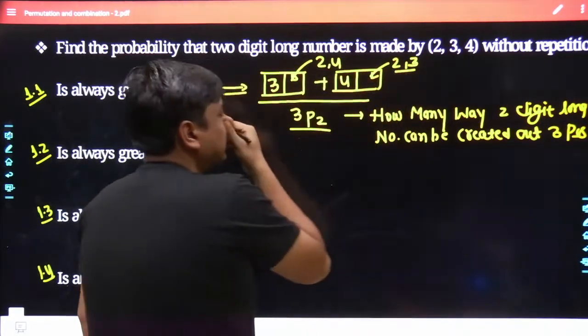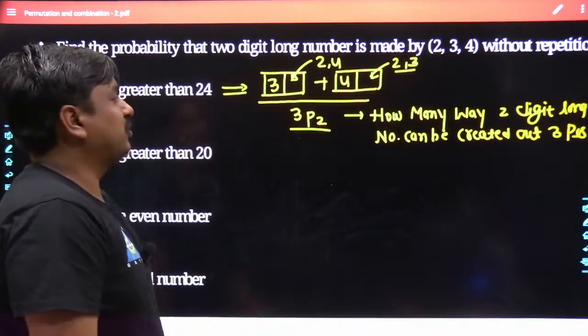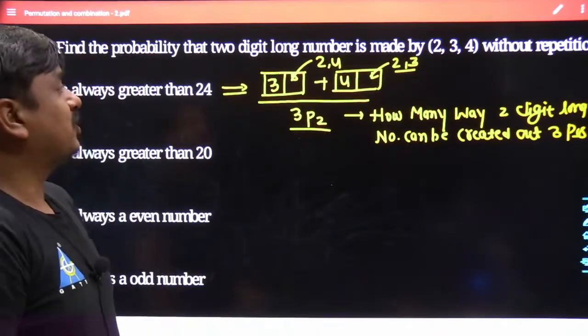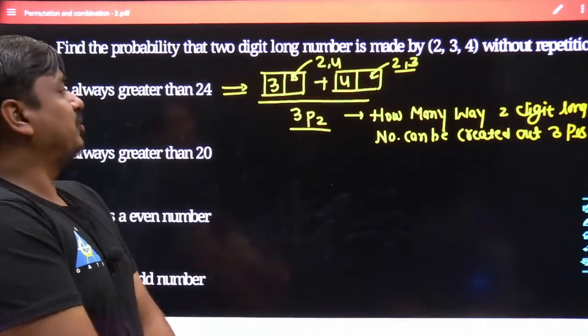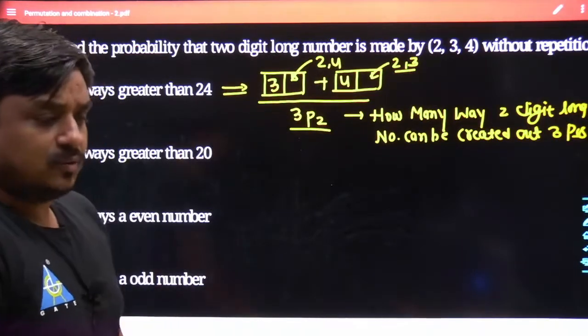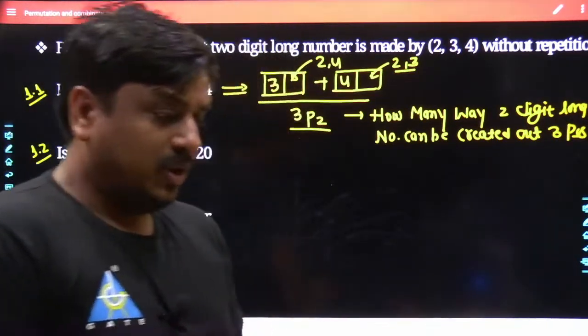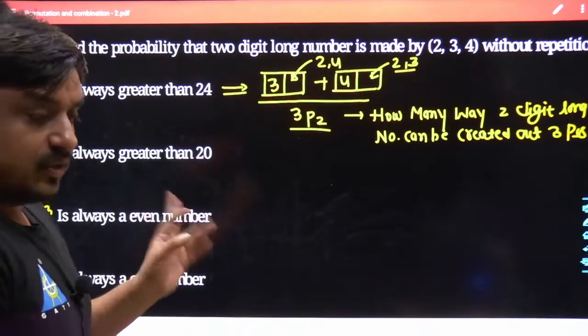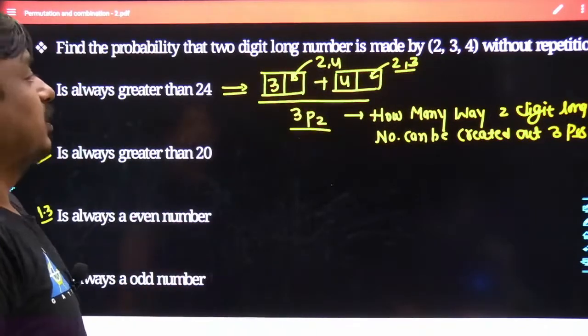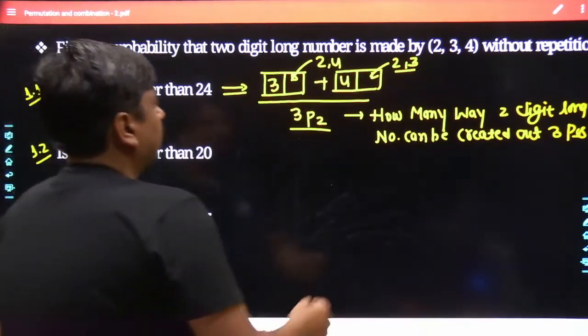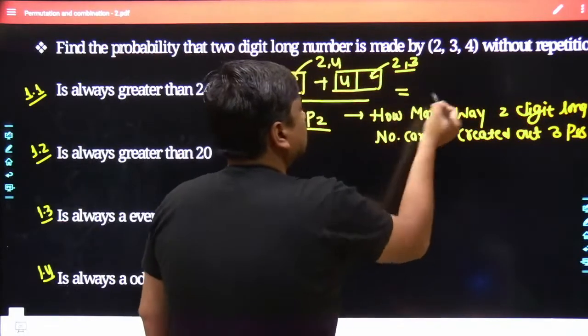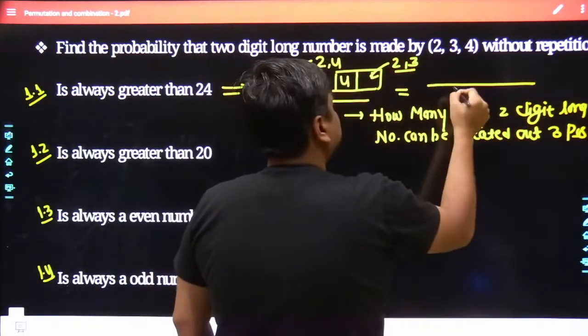So towards the numerator side, how many total possibilities do we have? 4. And similarly towards the denominator side, how many total possibilities do we have? That's nothing but 3P2. Nobody should use the combination. Here the concept of permutation comes into the picture. Agreed? If you want to smash this problem with the concept of permutation itself, here it is going to be 3P2.